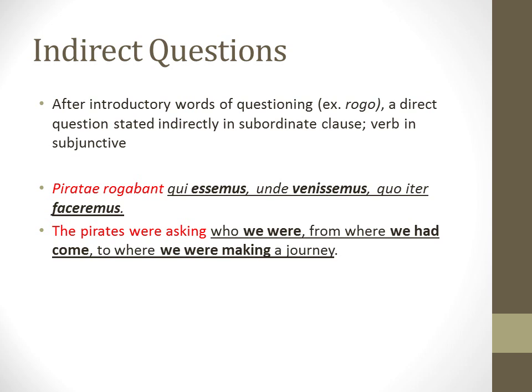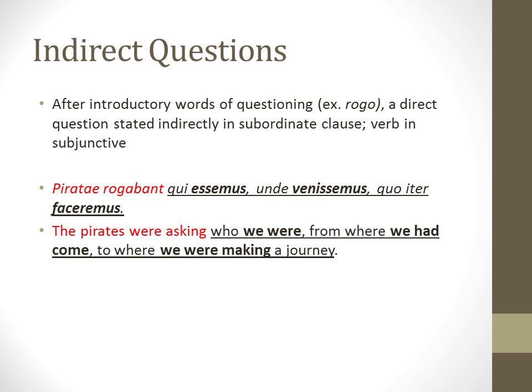So here's a sentence from chapter 42. Piratai rogabant qui esemus, unde venesemus, quo iter faceremus. The pirates were asking who we were. There's an imperfect subjunctive. From where we had come, venesemus. There's a pluperfect subjunctive. To where we were making a journey, faceremus, another imperfect subjunctive. All of those are subordinate to the main clause, which is very simply the pirates were asking. Those are the different things the pirates were asking. So, hopefully that should make sense.